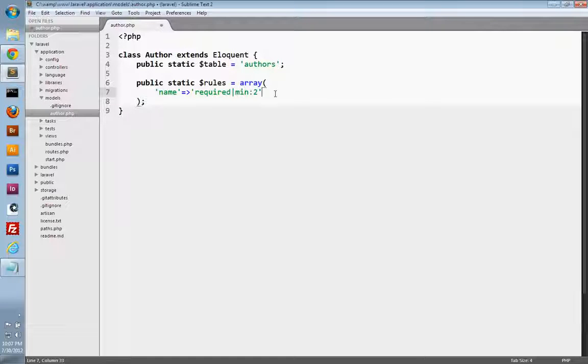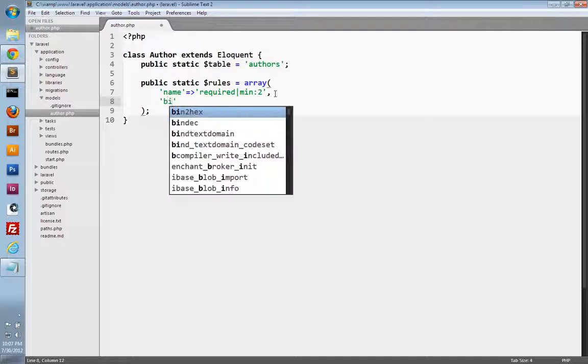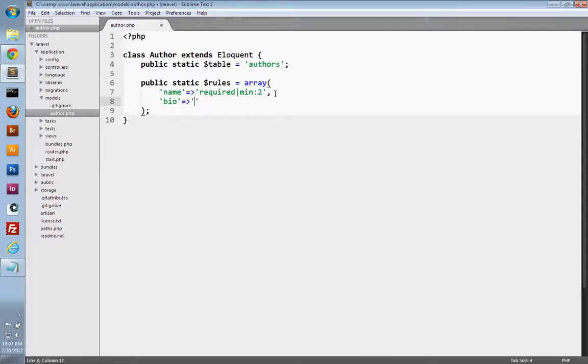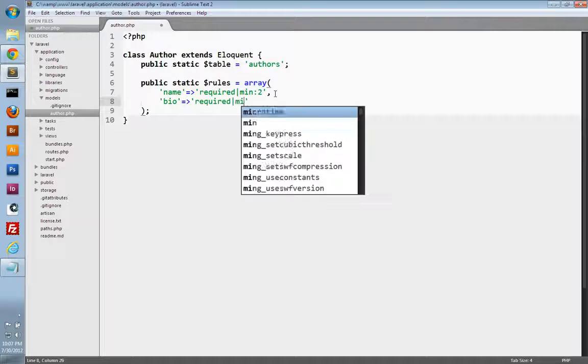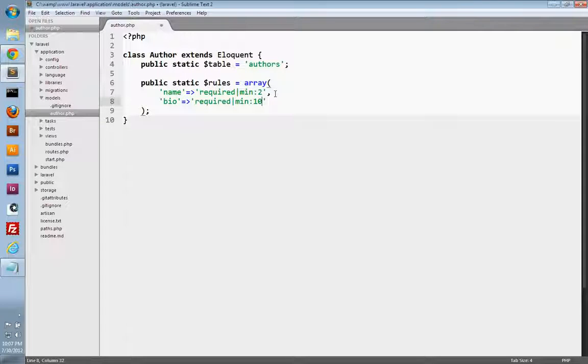Now we'll also want to validate our bio or the biography field. So we'll use the required validation here, and we'll also use the min again and just ensure that it's at least 10 characters in length. Now there's many other validation rules that you can use that are built into Laravel. You can also create your own custom validation rules. So I encourage you to go take a look at the documentation so that you can do more extensive validation in your applications. But for this tutorial, this is going to be good enough.